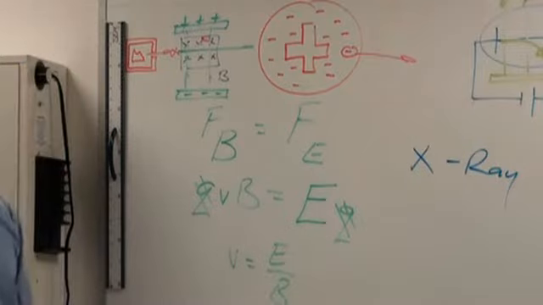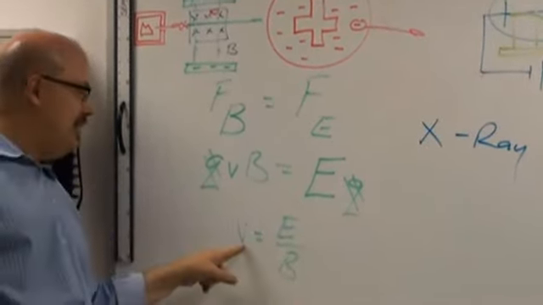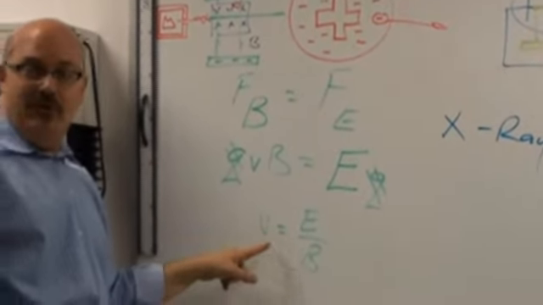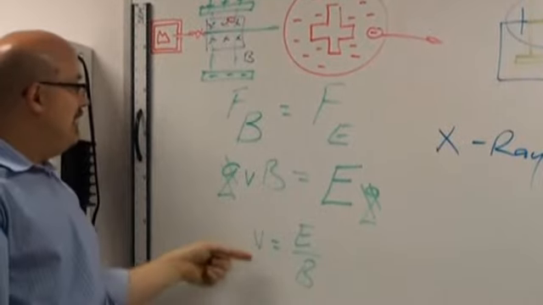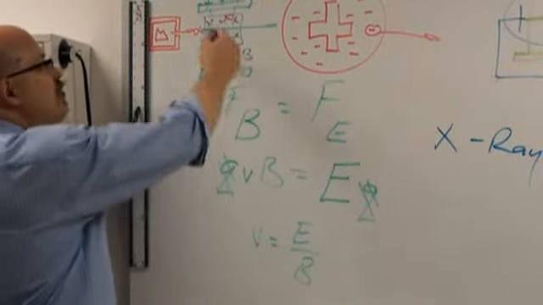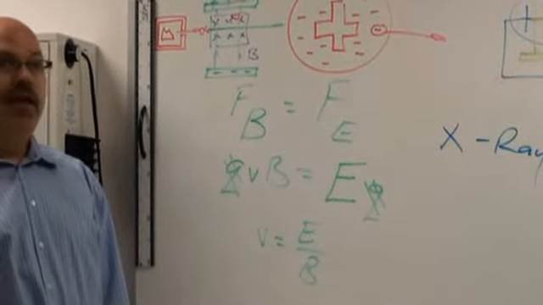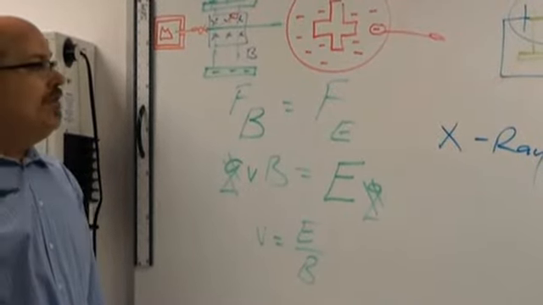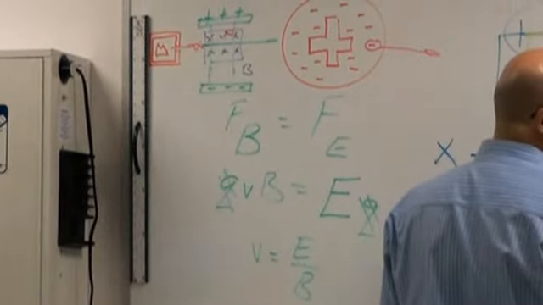Guess what? You tune your electric field and your magnetic field to pick the actual velocity you want. So sometimes this is called a velocity selector. You select the velocity you want and you shoot it through. So they know exactly the velocity of the alpha particle. They also know the mass to charge ratio of it from this. They know the momentum of it. So they know how fast it's going.